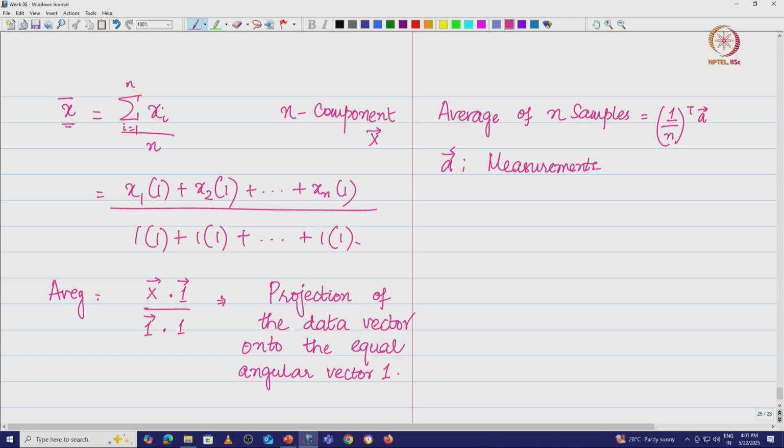Right. So, that is a very interesting observation here.